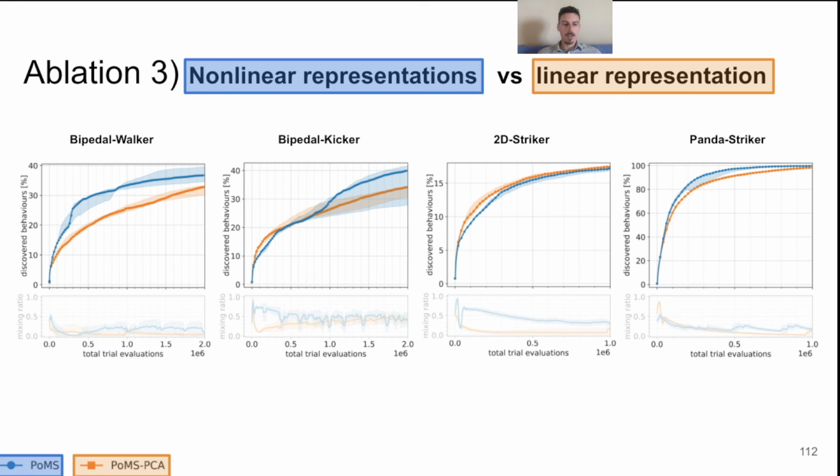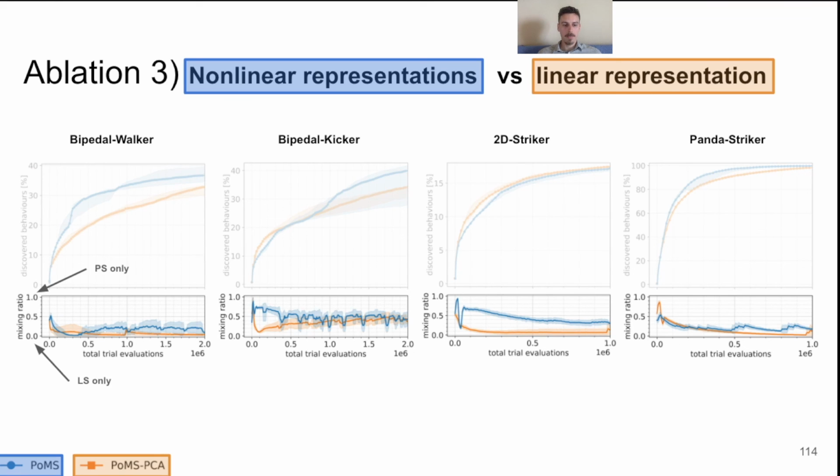In addition to the behavior coverage plots, we also show the mixing ratios, which show the proportion of samples taken from the parameter space and from the latent space. At the beginning of the training, there are several salient peaks, which correspond to more samples being taken from the parameter space, which is especially useful to improving the latent representations at the beginning of the training. And this can be regarded as a type of exploration within the search process. This is followed by several dips along the training, which correspond to more samples being taken from the latent space, and can also be regarded as a type of exploitation within the search process. Also, we can see that several of these dips correlate with jumps in the behavior coverage.